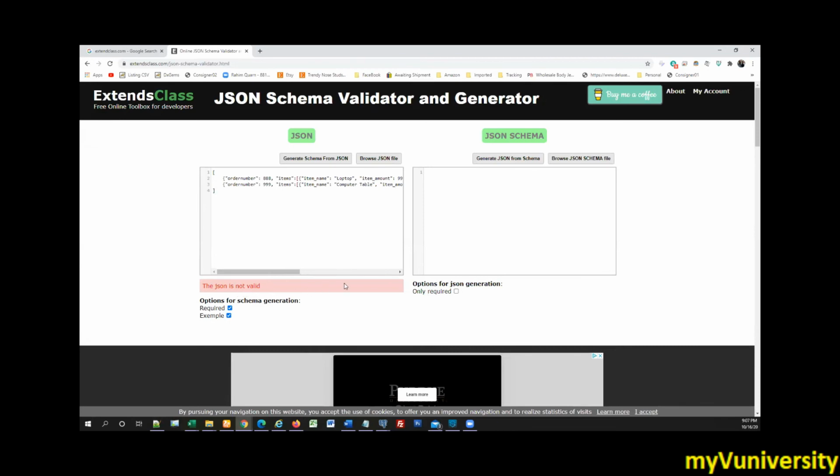Usha, do you have any input? Tell that input to Rajesh. He will correct that. Maybe paste that in a JSON validator, it will give you.